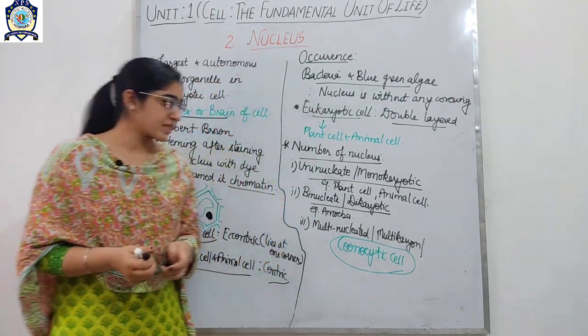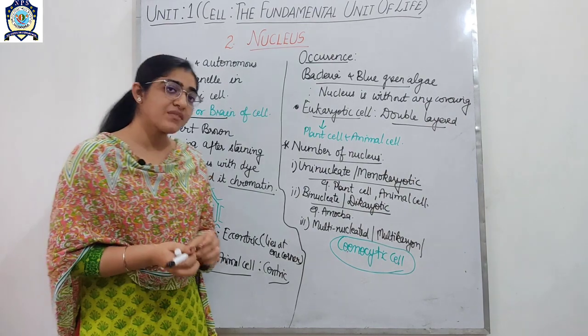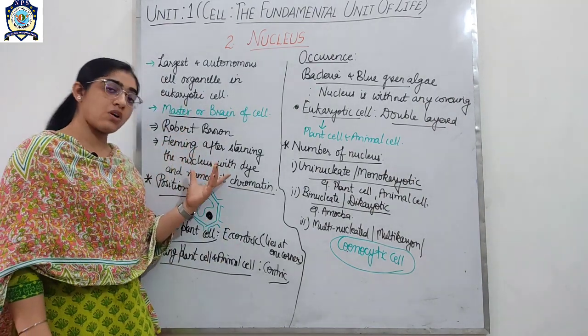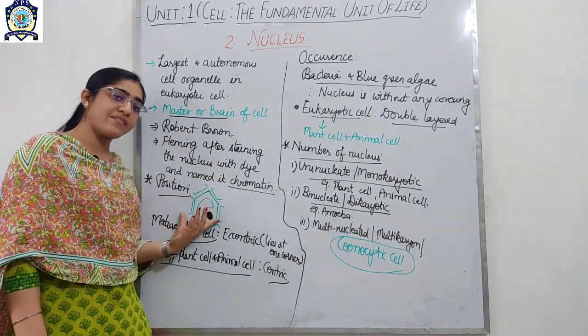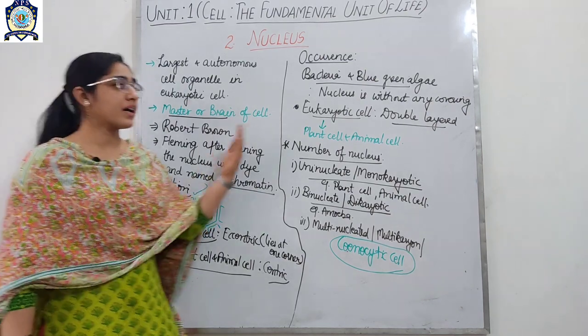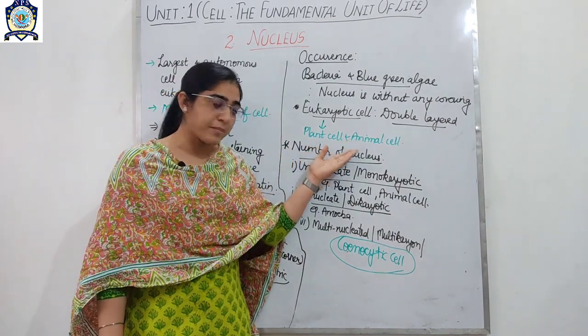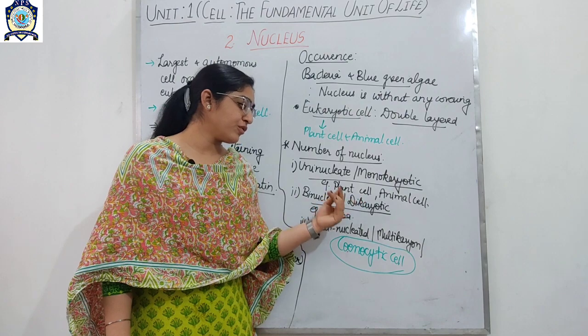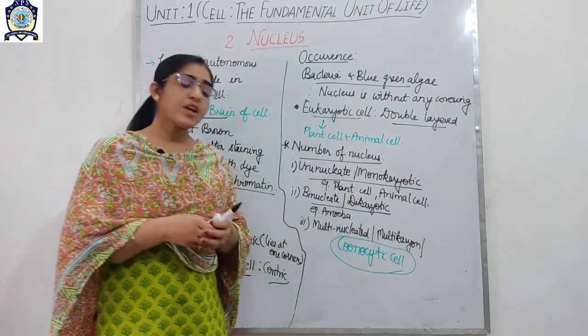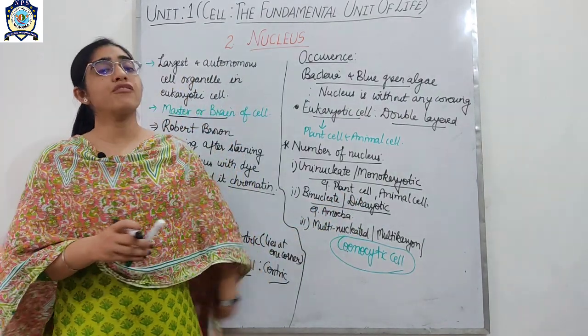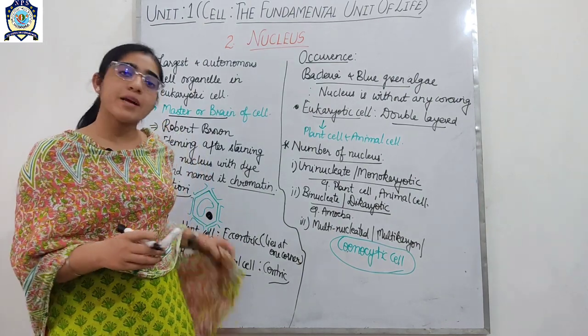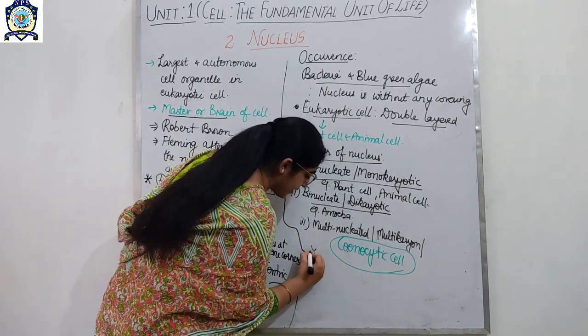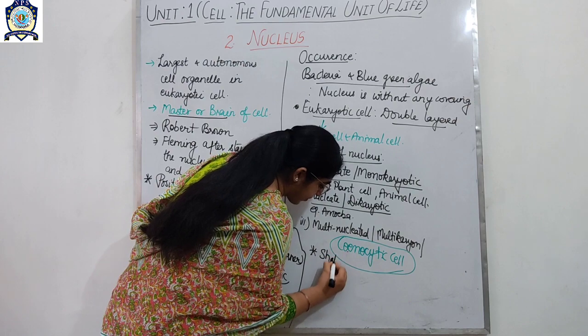Okay, so firstly what we have discussed, the common features, in which we have discussed the position, the occurrence on the basis of the membrane, then the number of nuclei, and now what is the shape. If we talk about the shape of the nucleus, the next point is the shape.